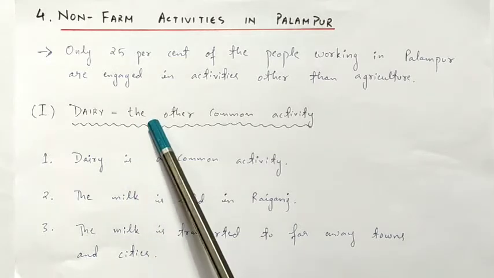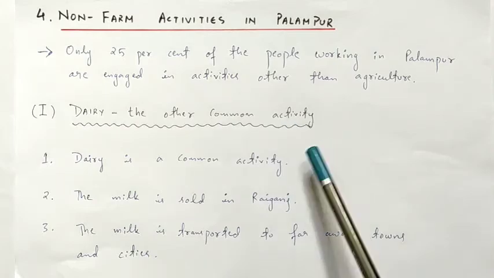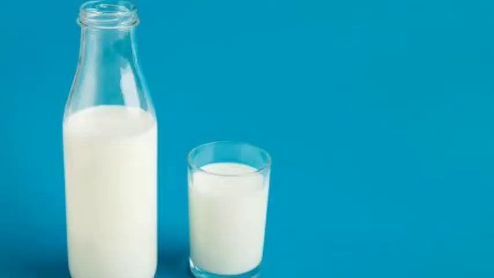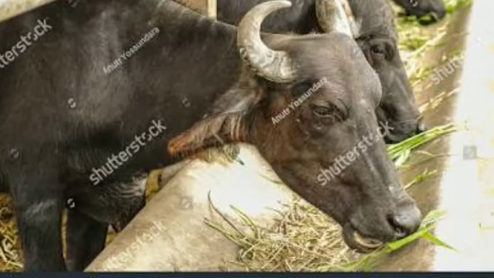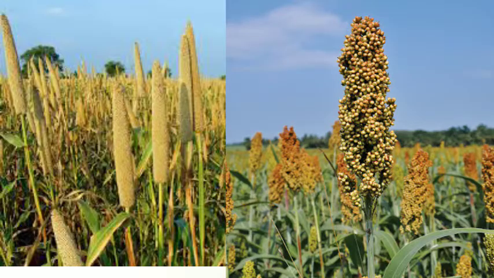First is dairy, the other common activity. Dairy products are based on milk products. Dairy is a common activity in Palampur. Buffaloes are taken care of and they are fed with various kinds of grass and also kharif crops like jowar and bajra.